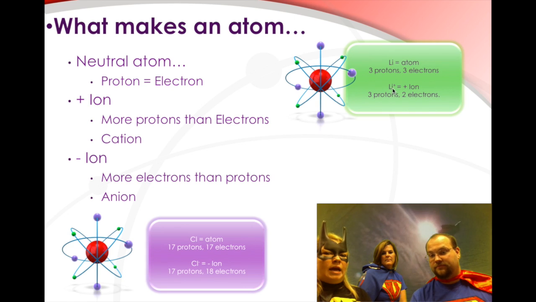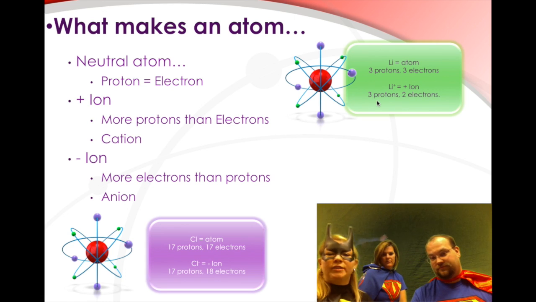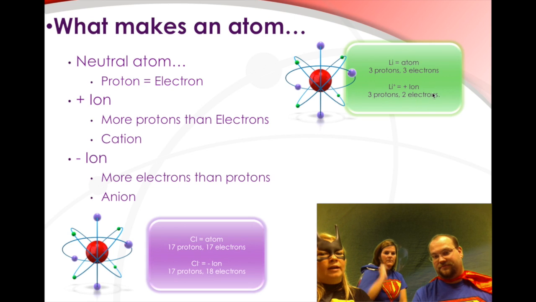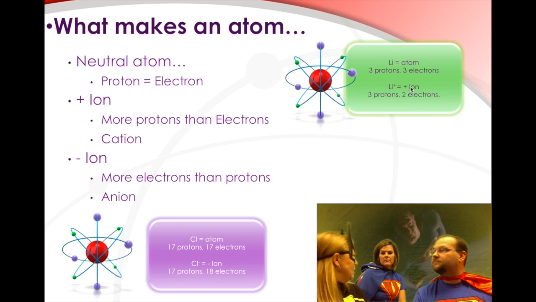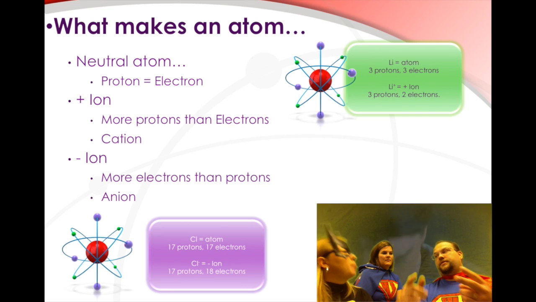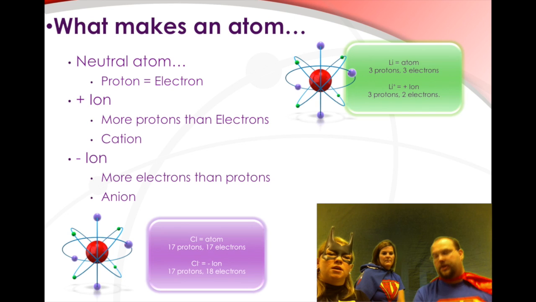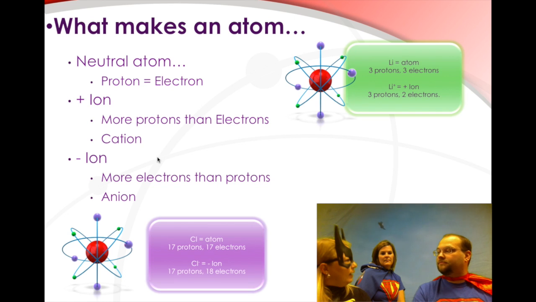When lithium becomes an ion, it still has 3 protons because that number can never change. Instead, it lost 1 electron, so it now has 1 more proton than it does electrons, so it is positive. So it has 3 pluses and 2 minuses, which equals +1. And when you are a positive ion, you have a special name called a cat ion.